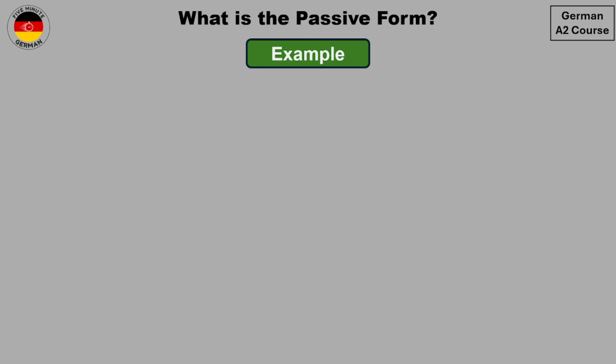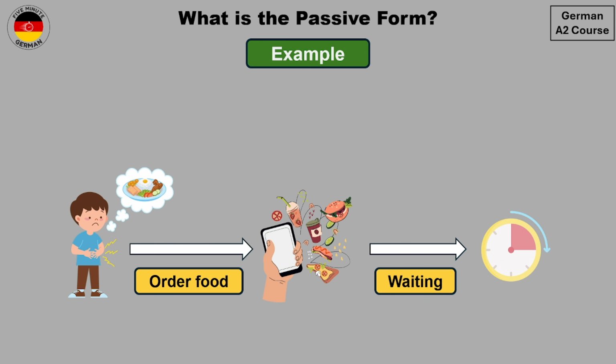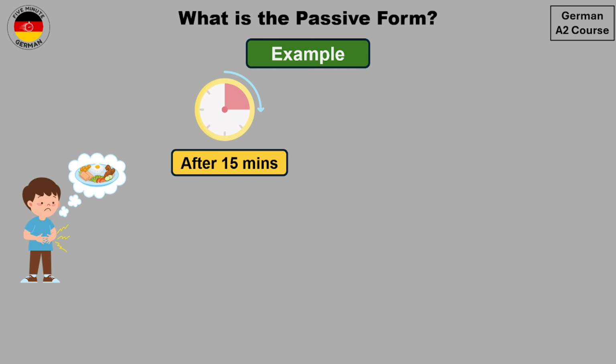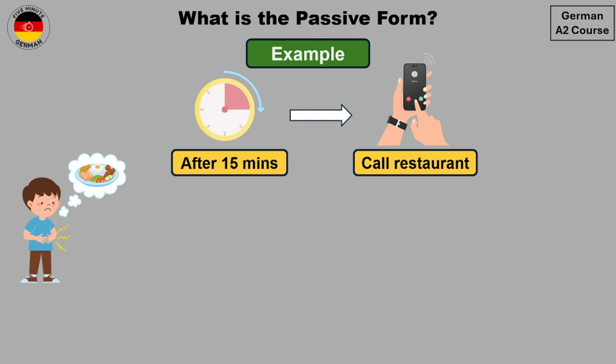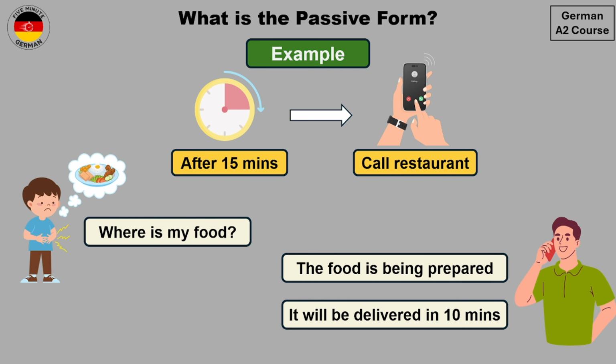Now let's take a look at another example. So suppose that you are very hungry and you order some food online. And after ordering, you are now waiting for your food to arrive. But it has already been 15 minutes and the food has not arrived. So you decide to call the restaurant to ask them about the food. So you call them and you say, "Where is my food?" So the person from the restaurant answers your call and says, "The food is being prepared. It will be delivered in 10 minutes." Now you have all the information that you needed. So you say, "Okay, thanks."